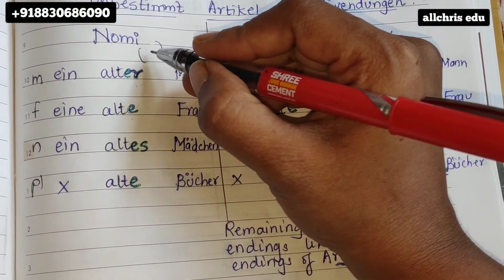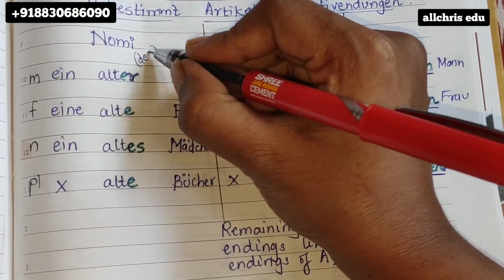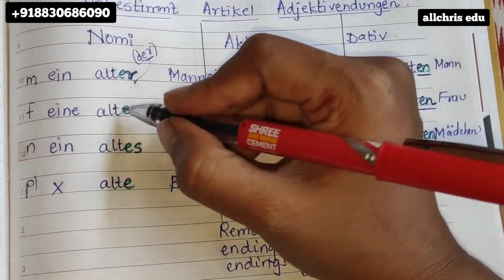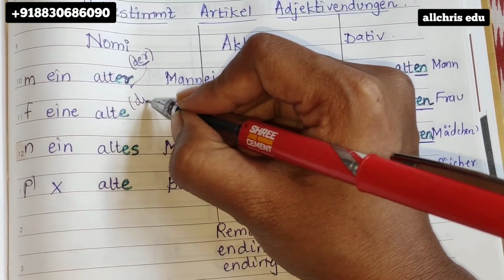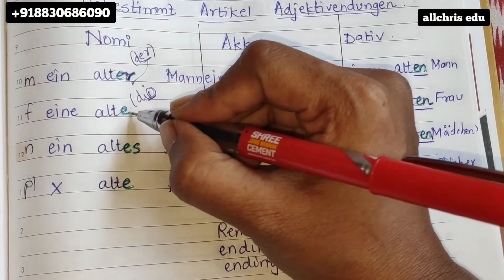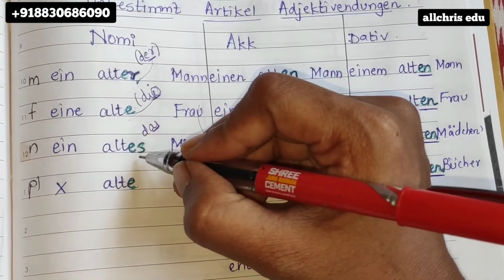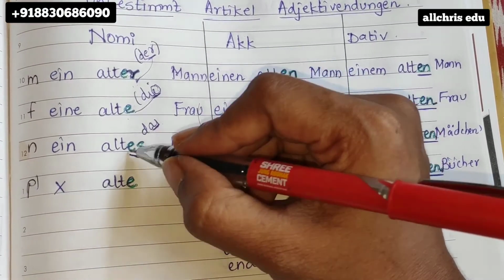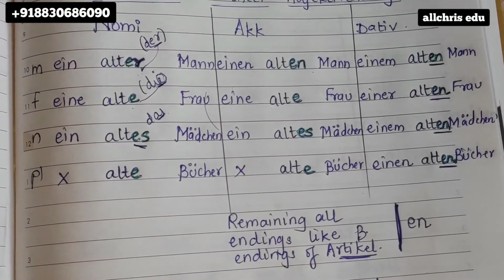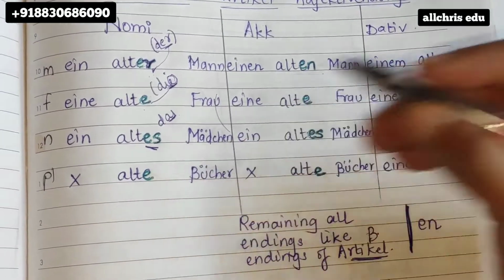Don't write it over there. For your convenience, I'm writing. So, for example, male is there. So, der is there, so it should be same like er. Female is what? Die. So, actually ie is there, but we have to write only e over there. Here, das is there, we have to write es. We don't write as, we write es. Once you know these endings, because this will remain same. Okay, so er, e, es, e, because in plural again it is die, if you remember.